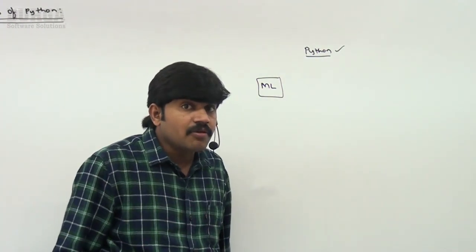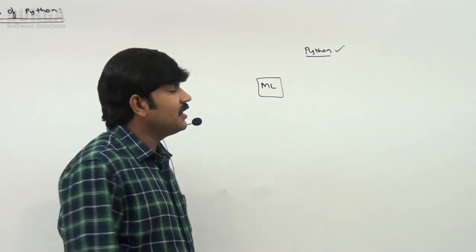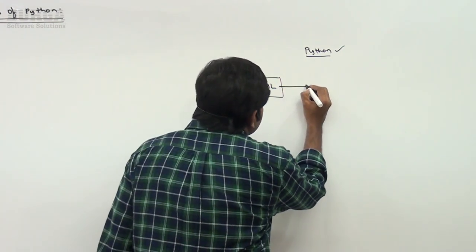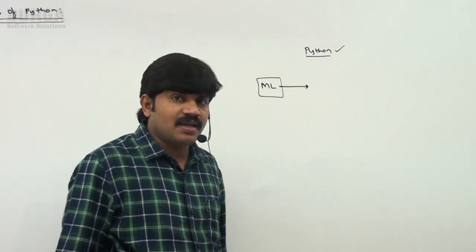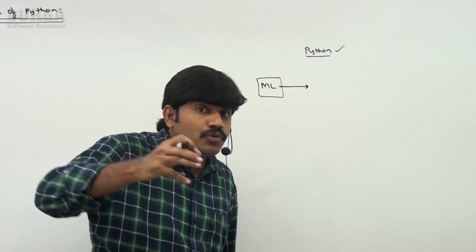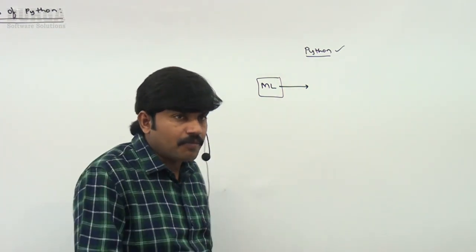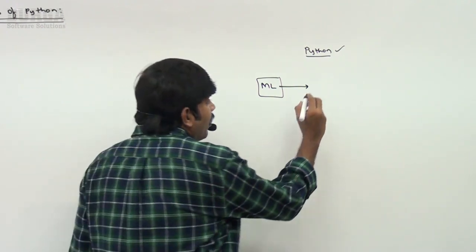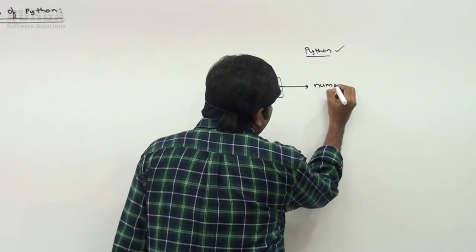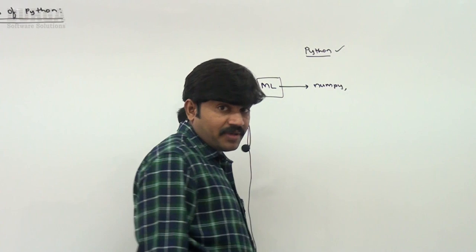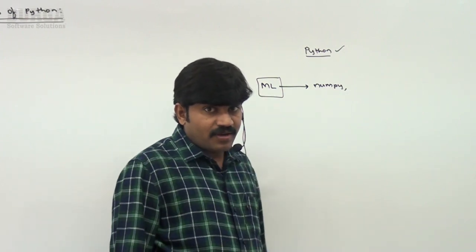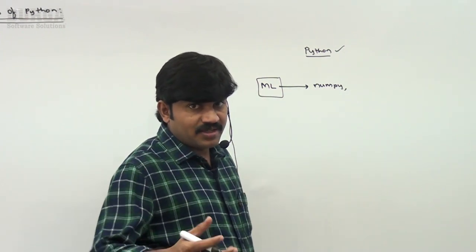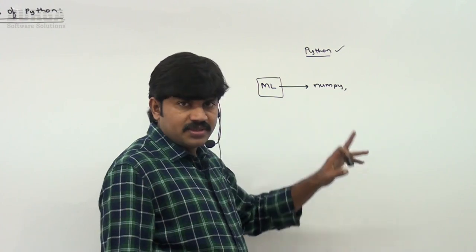Then immediately we may ask, why? The reason is Python has several libraries available. By using those libraries, we can develop machine learning applications very easily. Have you heard about NumPy? NumPy is just for mathematics support. To add mathematics to Python, the NumPy module is there.